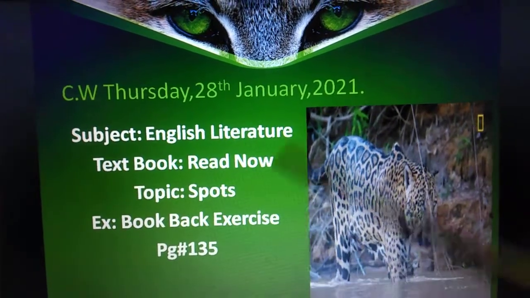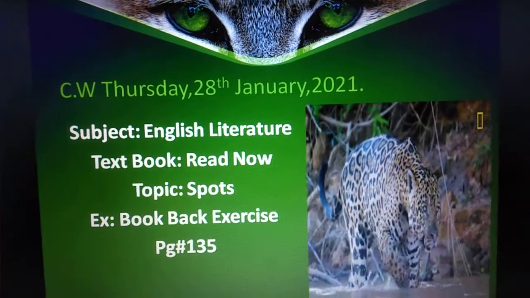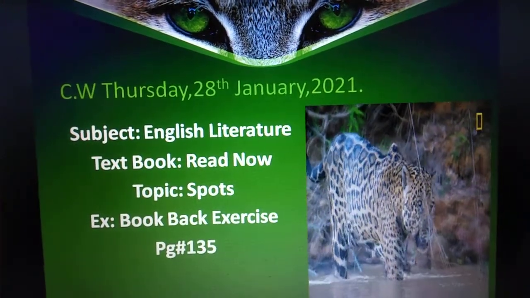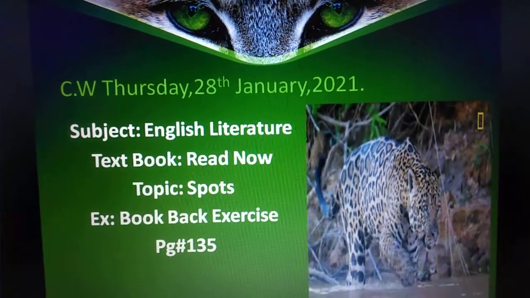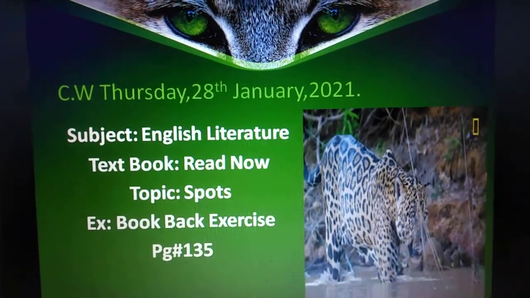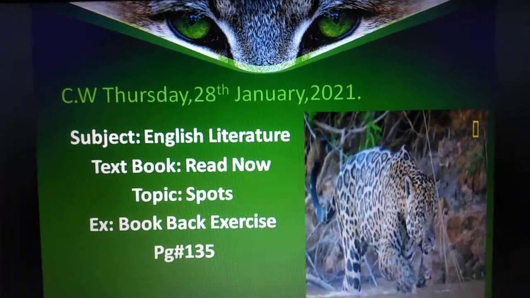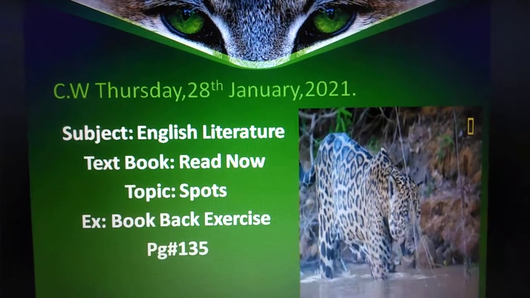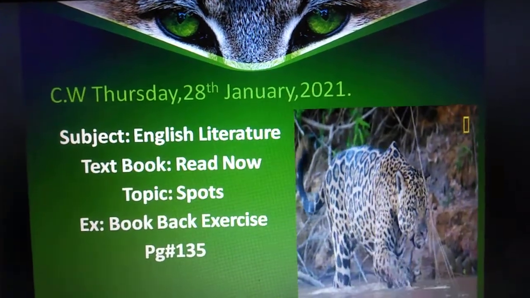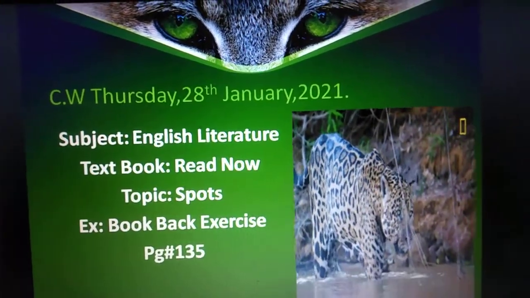And you know what sports is. If you remember the chapter, it is a chapter about a leopard which was killing many villagers for its food. So now let's start our back exercise. Open your Read Now, page number 135.